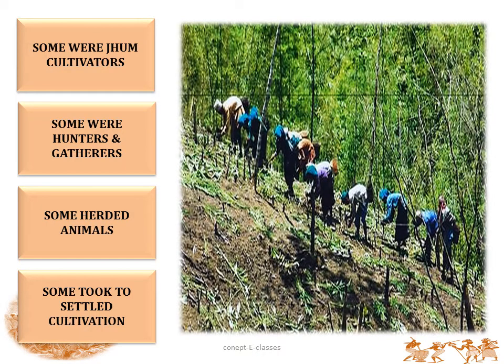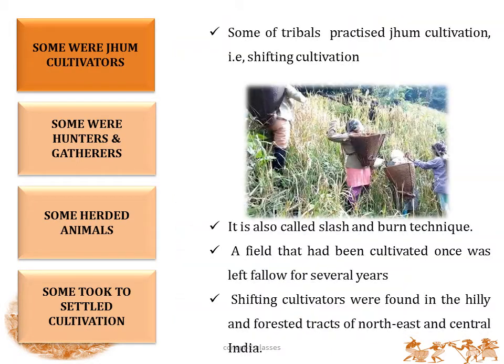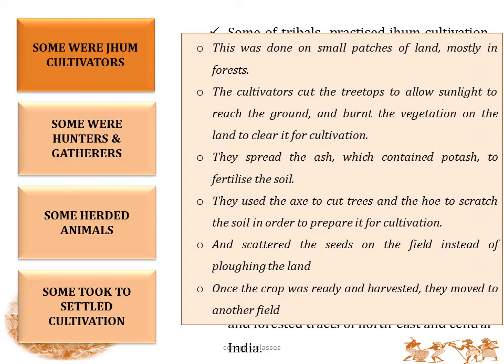So some of the tribal groups were cultivators. We have discussed cultivation or shifting cultivation in geography chapter 4. I think it's agriculture. If you have any doubt, please consider the corresponding slides. So the tribal groups practiced cultivation or shifting cultivation. So what do they do in this shifting cultivation? They do agriculture in small patches of land which is mostly in forest.